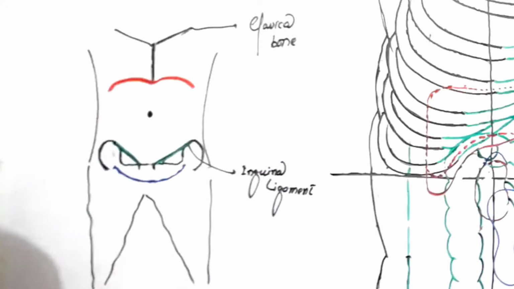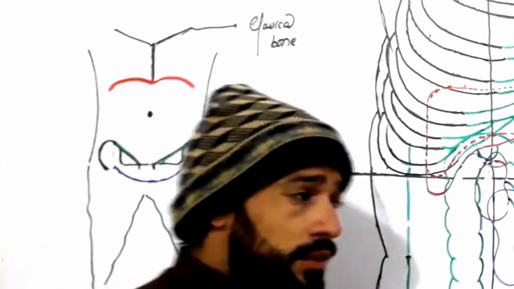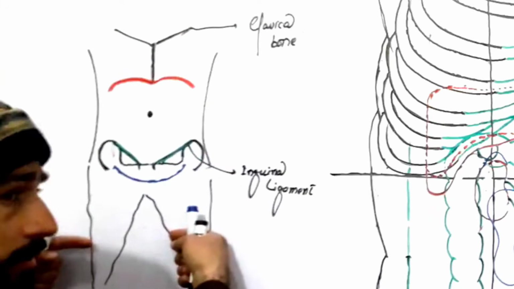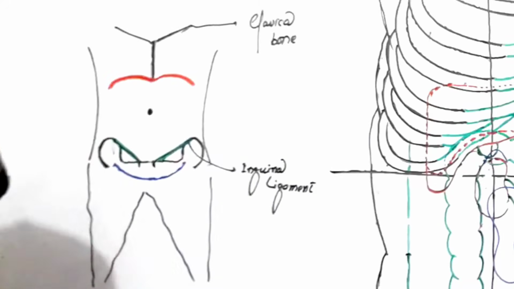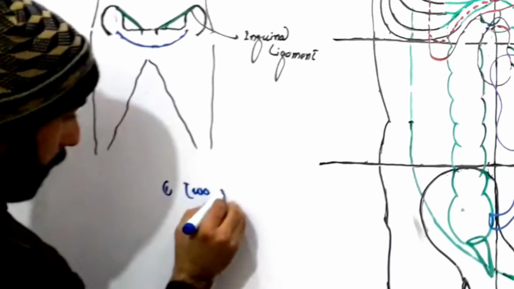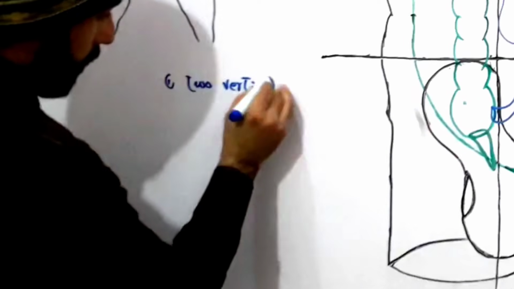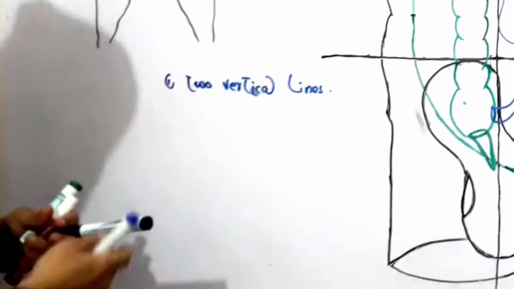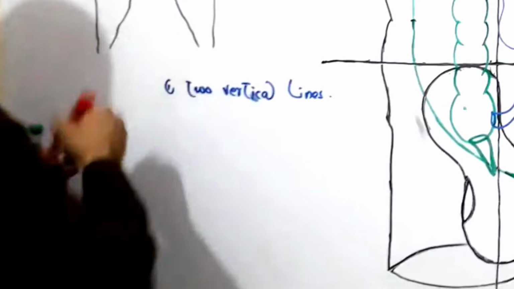Look carefully. In order to divide the abdomen into 9 regions, we draw 2 vertical lines and 2 horizontal lines. So I will write here number 1, 2 vertical lines. And what are these vertical lines called, and at which point are they drawn? Look carefully, my friends.